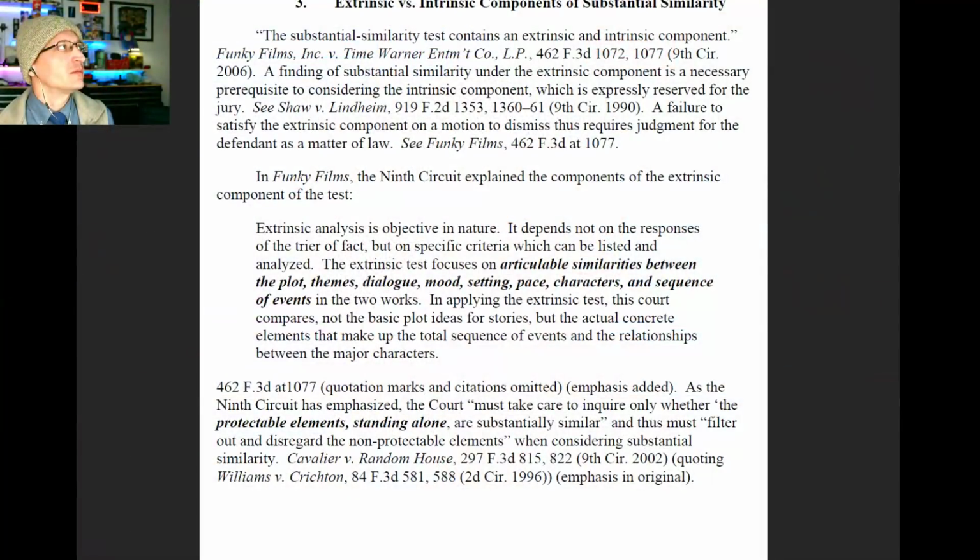To prevail on a copyright infringement claim, a plaintiff must demonstrate: 1. Ownership of a valid copyright, and 2. Copying of constituent elements of the work that are original. The substantial similarity test contains an extrinsic and an intrinsic component. A finding of substantial similarity under the extrinsic component is a necessary prerequisite to considering the intrinsic component, which is expressly reserved for the jury.